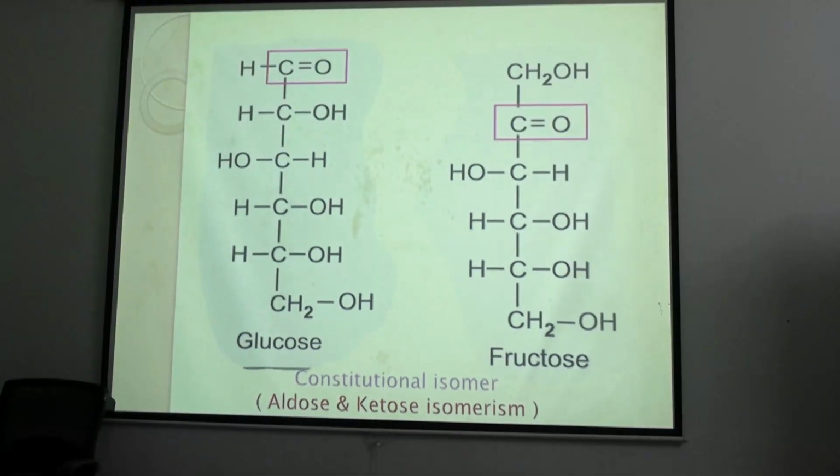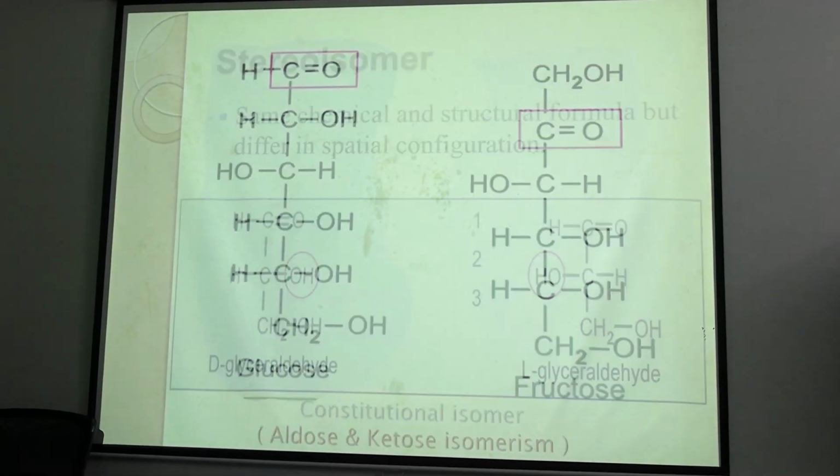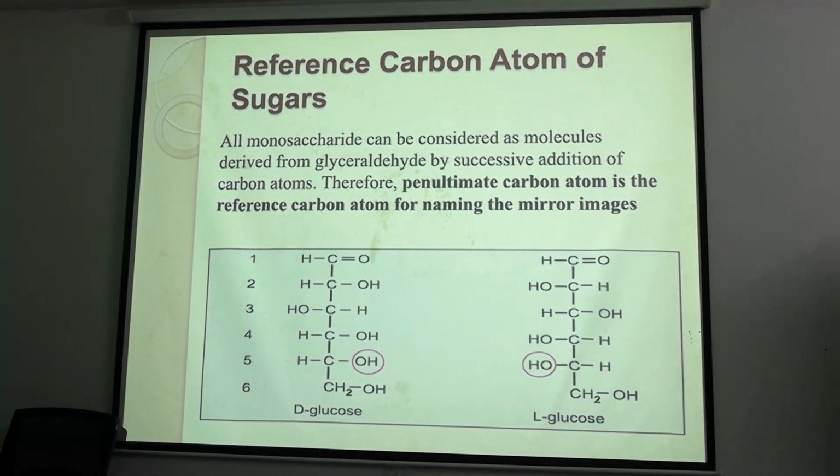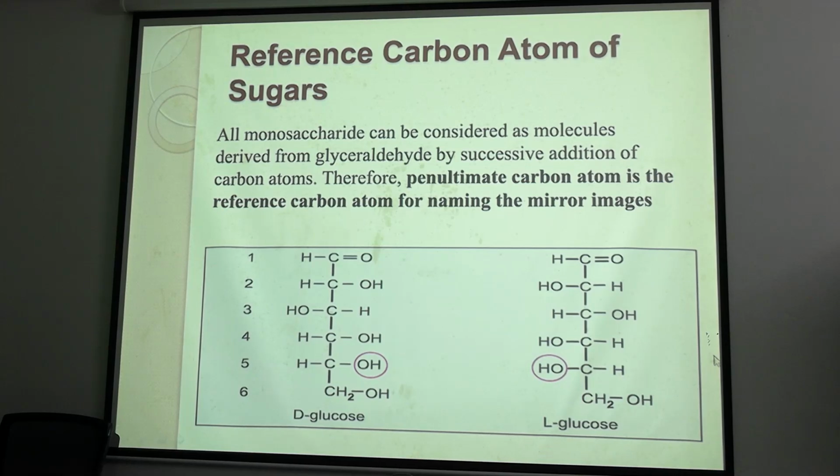D glucose. Why? Because the penultimate carbon OH group is on the right hand side. Clear? D glucose. And how will it be L glucose? Just flip it and it becomes L glucose. Clear? So these are enantiomers. They are not diastereoisomers.